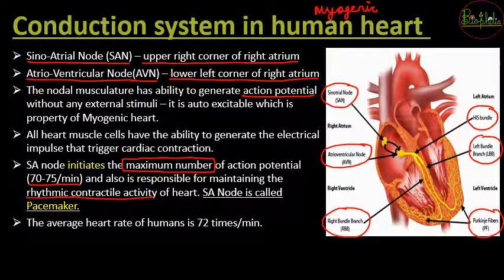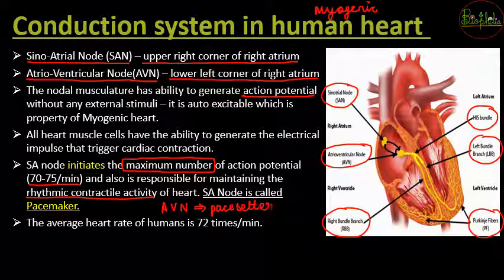Now the AV node is called the pace setter. Why is it called the pace setter? You might have seen in movies that when a person gets hurt in an accident and is taken from the accident spot to the hospital, the heartbeats are not so audible, but still the person can speak.